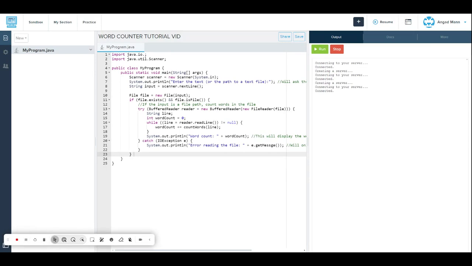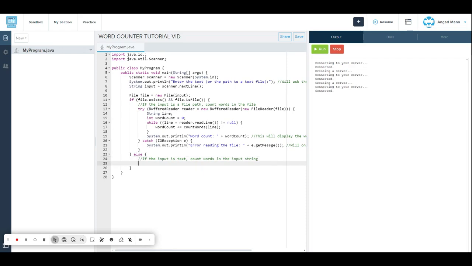Alright, so next on our code, we put else here, and then we put bracket again, and then we're going to put another note here. If the input is text, count words in the input string.